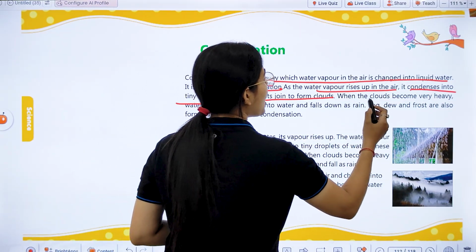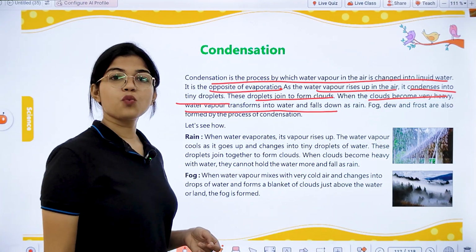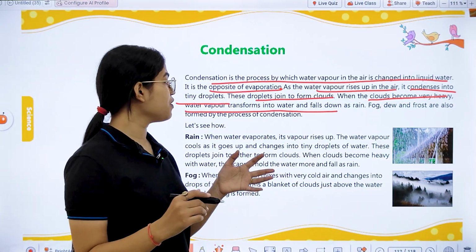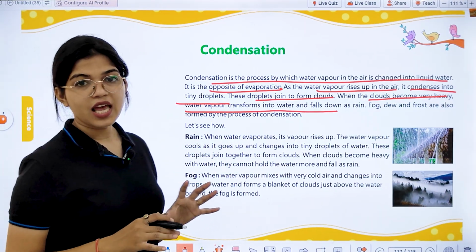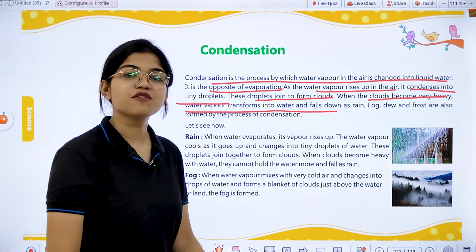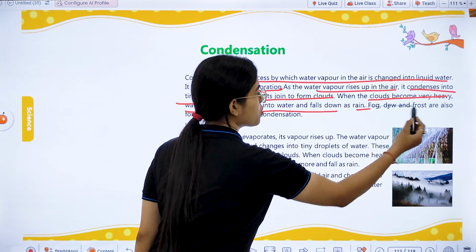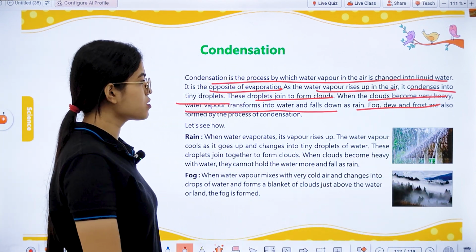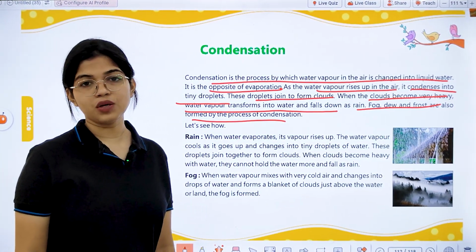When the clouds become very heavy, all this water vapor transforms into water and then falls down in the form of rain. Then we have some others also, like fog, dew, and frost. All these are formed by the process of condensation only in our nature.